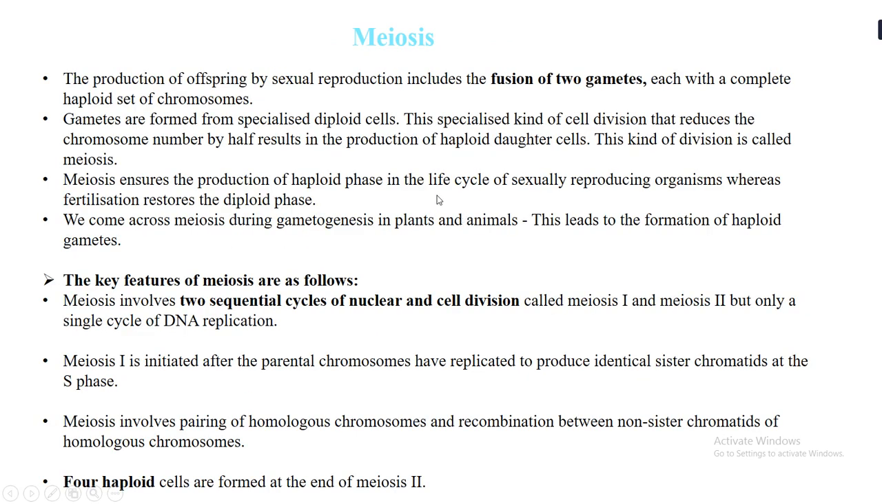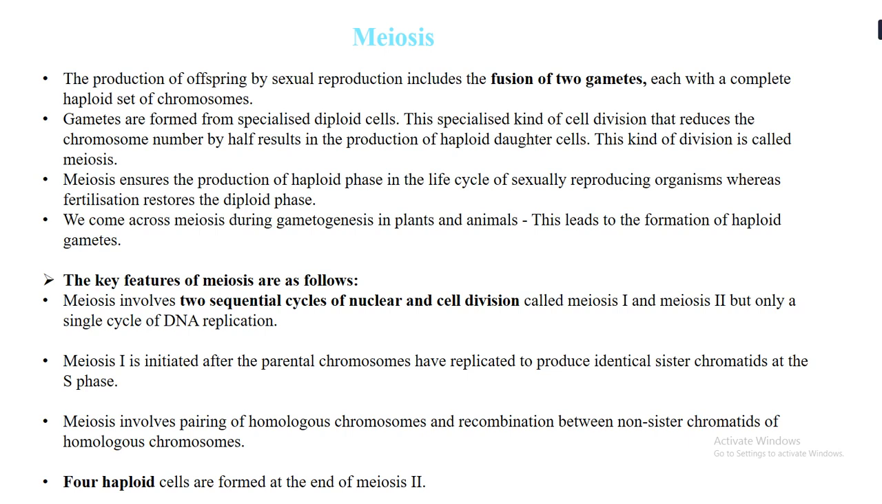Now in this session we will be starting with the second phase, that is meiosis. We know that the production of offspring by sexual reproduction includes the fusion of two gametes. These gametes have a haploid set of chromosomes, and they are formed from specialized diploid cells. This specialized kind of cell division that reduces the chromosome number to half is called meiosis.